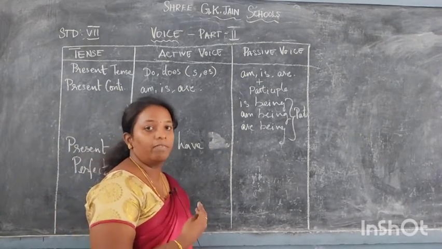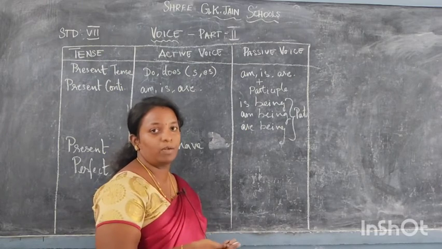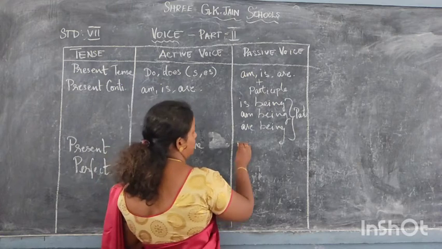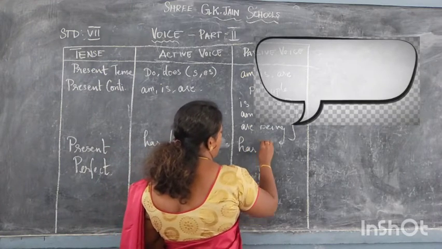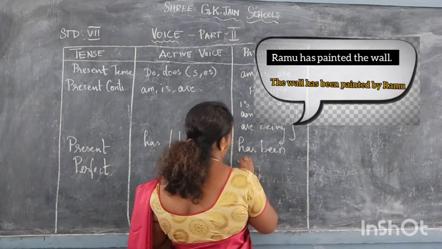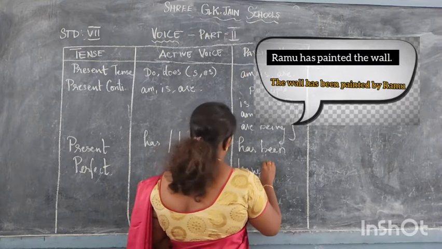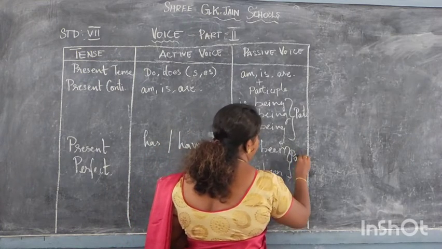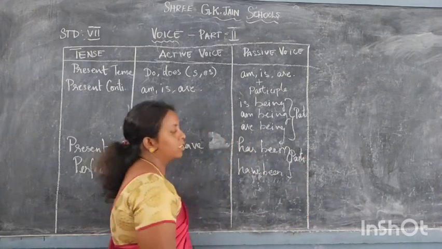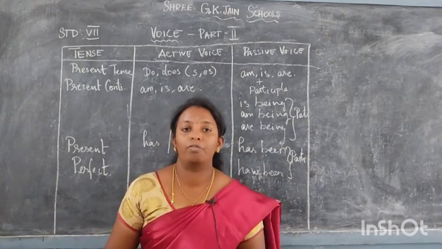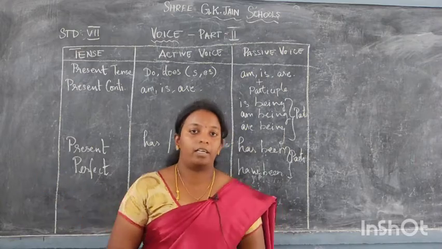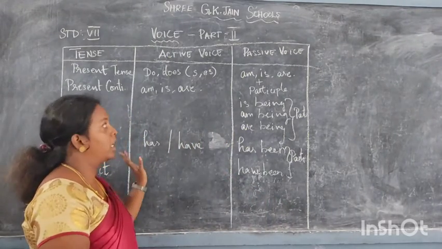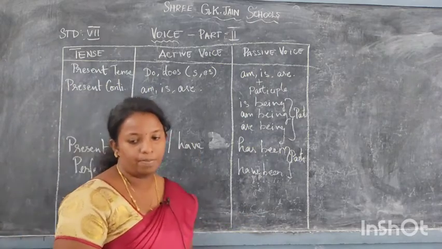When you change this form into passive voice, the sentence will change into has been, have been plus the participle. So this is the change of present tense: simple present tense, present continuous tense and present perfect tense. We will see the examples later.